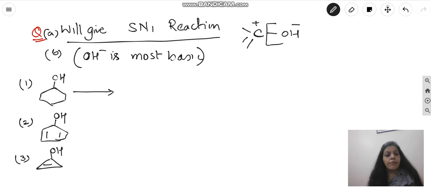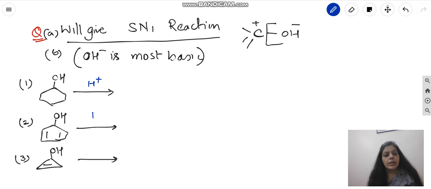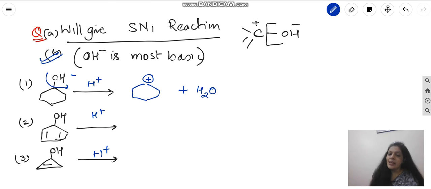So here, if we just consider again carbon with OH bond, and what I am adding in these reactants, I am adding H+. Yani, I am putting acid-base reaction here. I am taking B type of question where OH is behaving as a base. So if I am adding H+, H+ will attack on OH minus. If OH minus is gone from here, what will we be getting? We'll be getting a cation. And one more concept of life, add positivity, you will get positivity. So when you are adding H+, you will get the cation left. Similarly, another cation will be this.